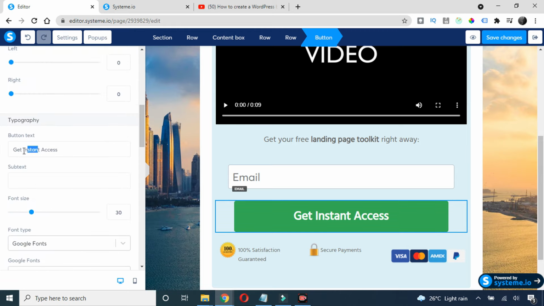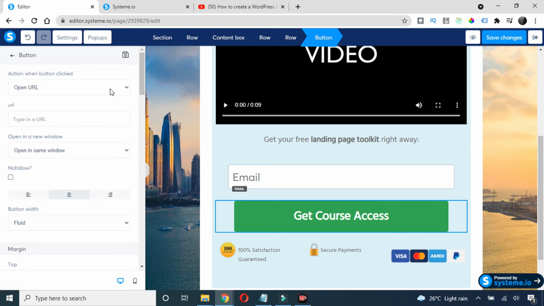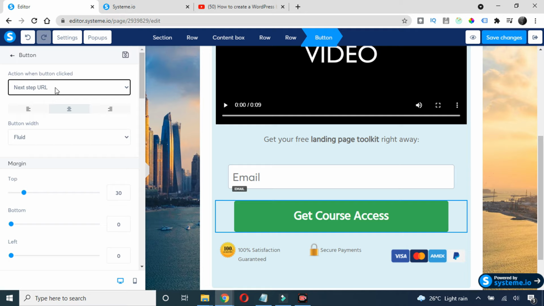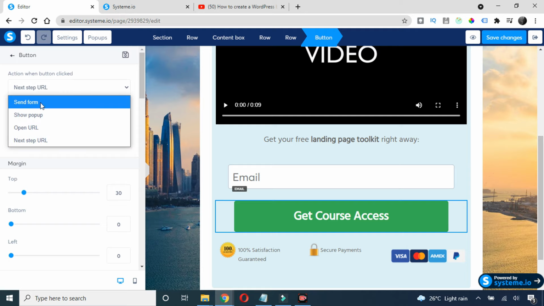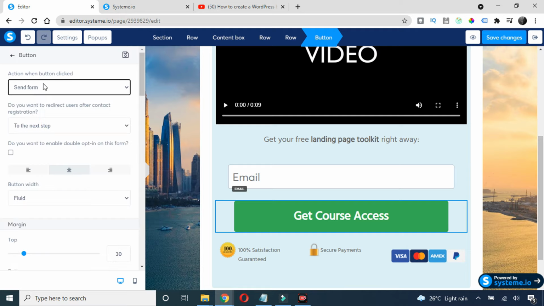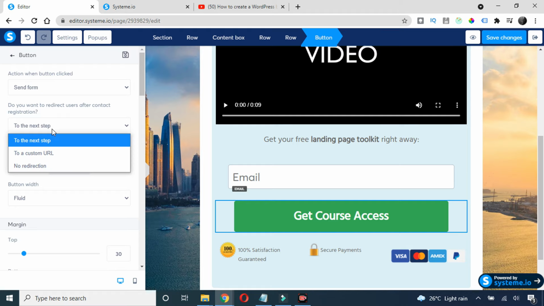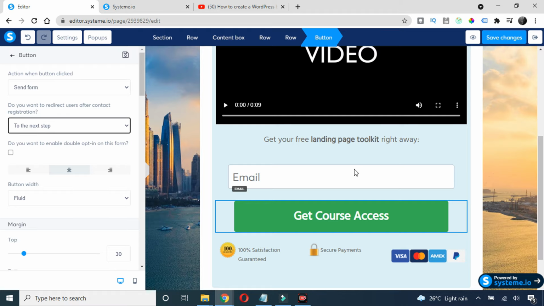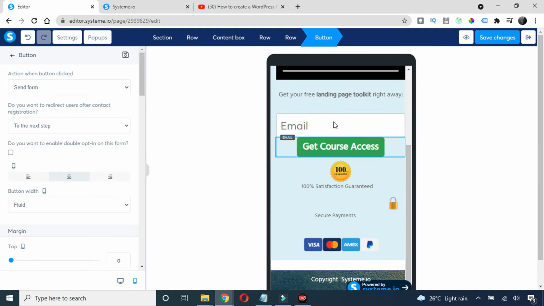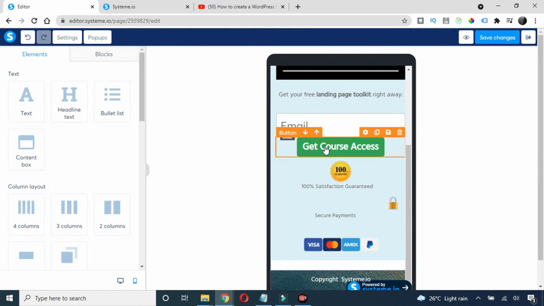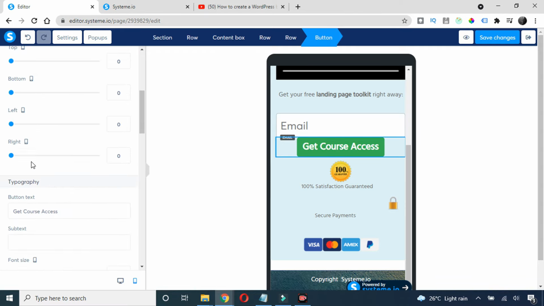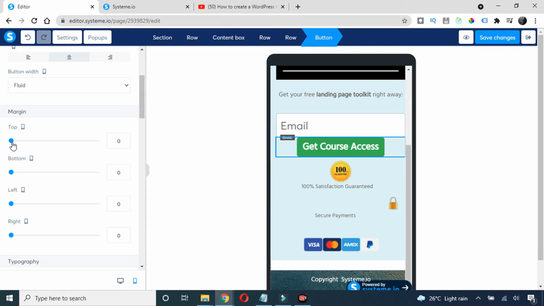Okay, and now just go at the top and choose here like next step URL, right? Or you can just choose first send form, and then you need to choose here like next step. Okay, and then we'll check how it looks in the phone. So I'll click here on the phone, and in the phone we need to again increase some padding, I mean the margin. So I'll just click here, I'll go down and I will increase the margin from top.